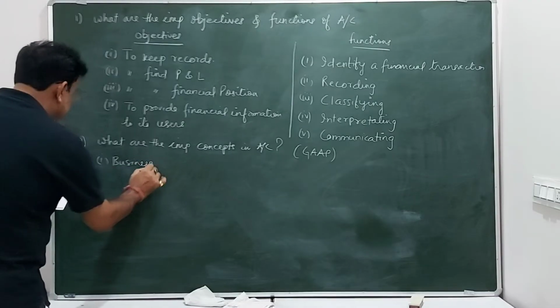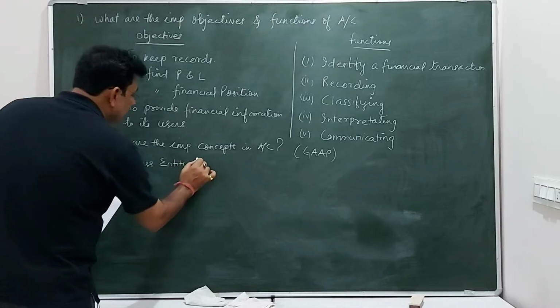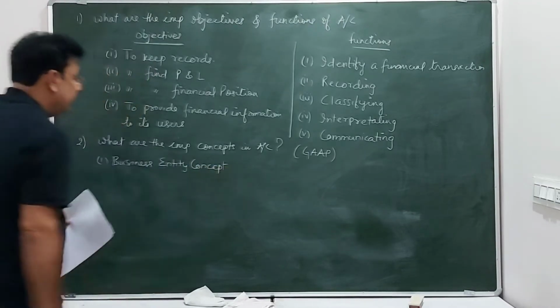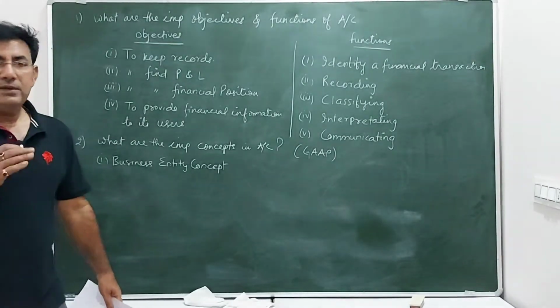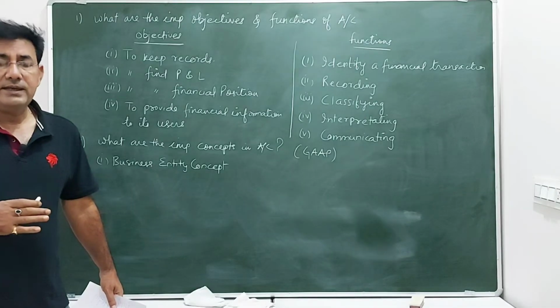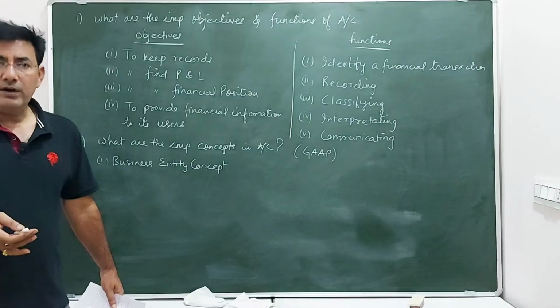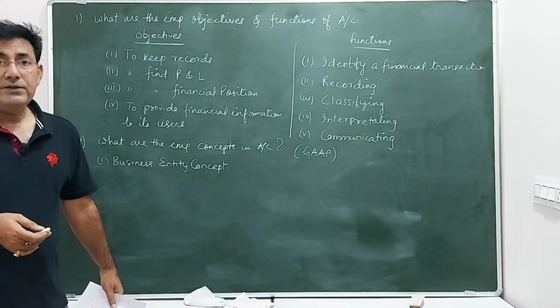business entity concept. So business entity concept means the business, the firm is an entity, it has a legal status, it has a common seal, it can enter into contracts with third parties, and even it can be sued.